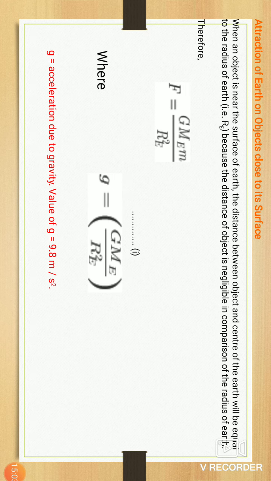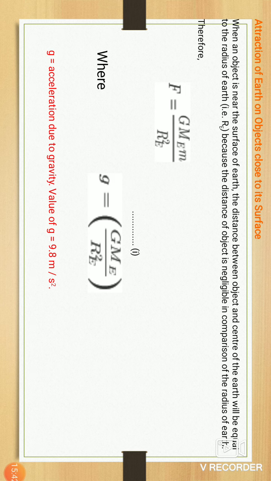If an object is very close to the surface of the earth, we take the distance from the center of the earth.